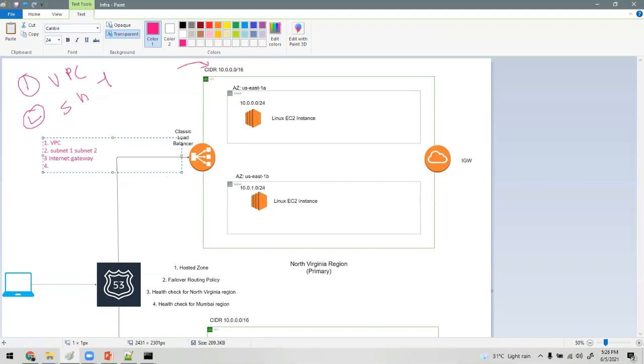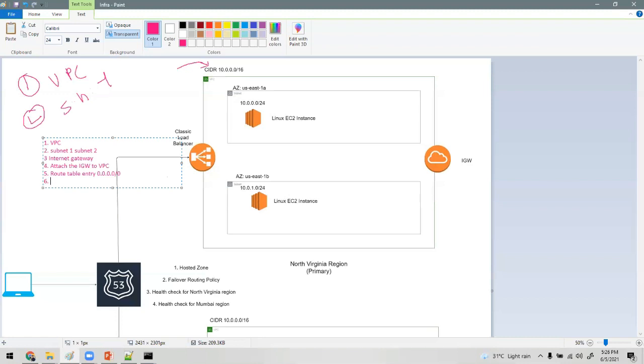Then the fourth step is to attach the internet gateway to the VPC. Fifth is the route table entry. We added this entry, which is for anywhere.